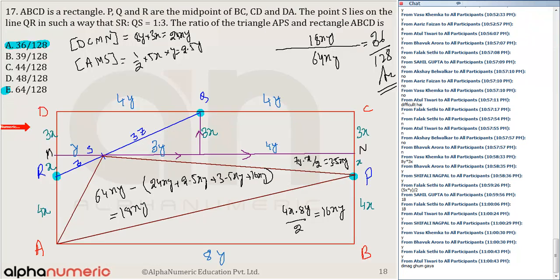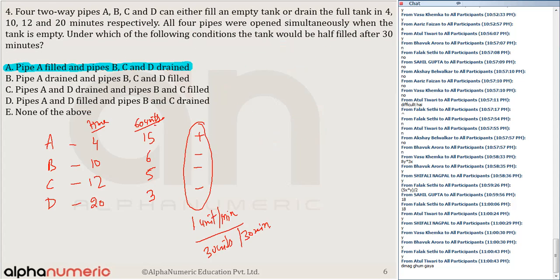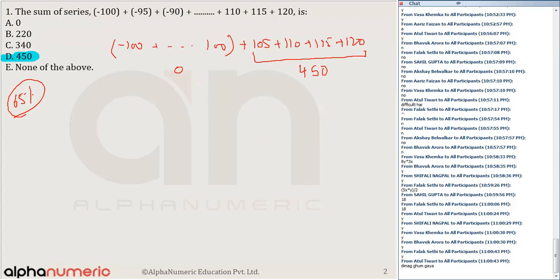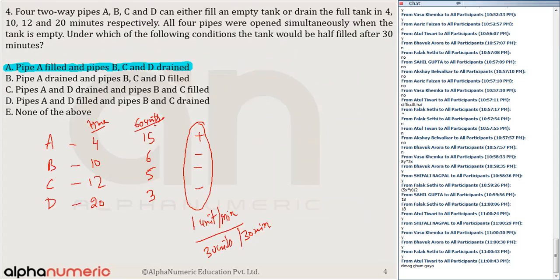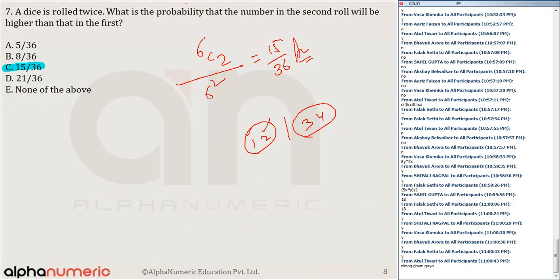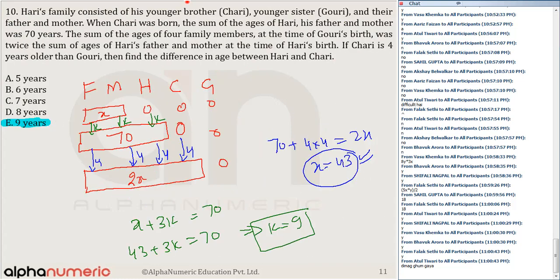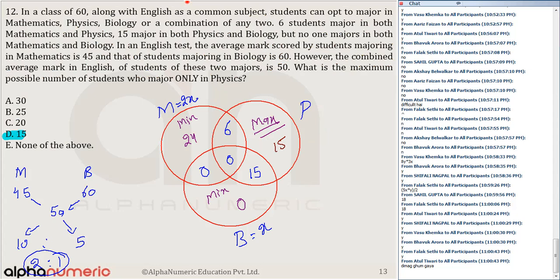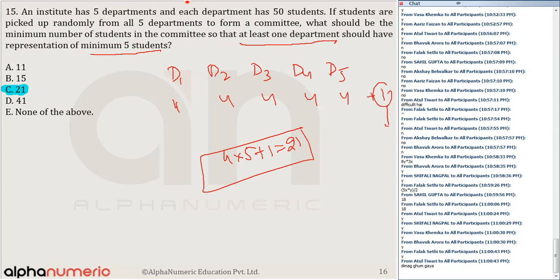So out of these 17 questions which were from the quant, if I start from the very beginning, the questions which were doable in the actual exam duration are question number 1, 2, 3, 4, 5, 6, 7, 8, 9, 10, 11, 12. Leave this one, it is a bit difficult. 13, 14.